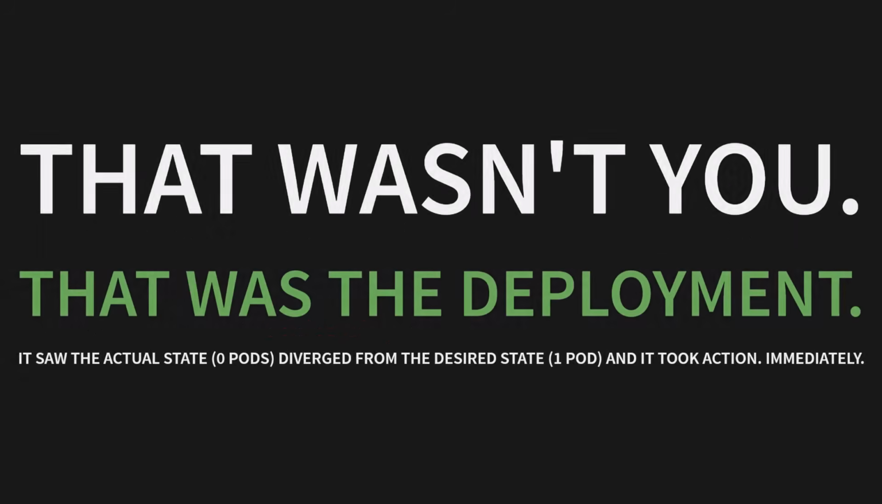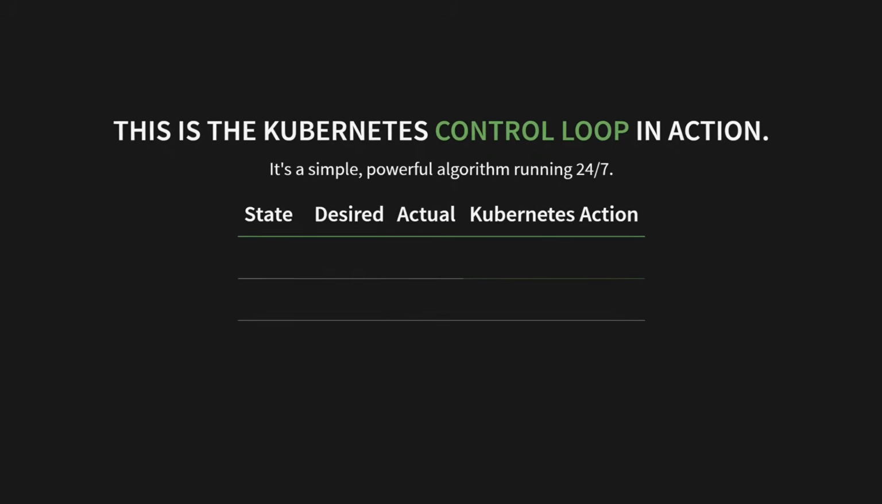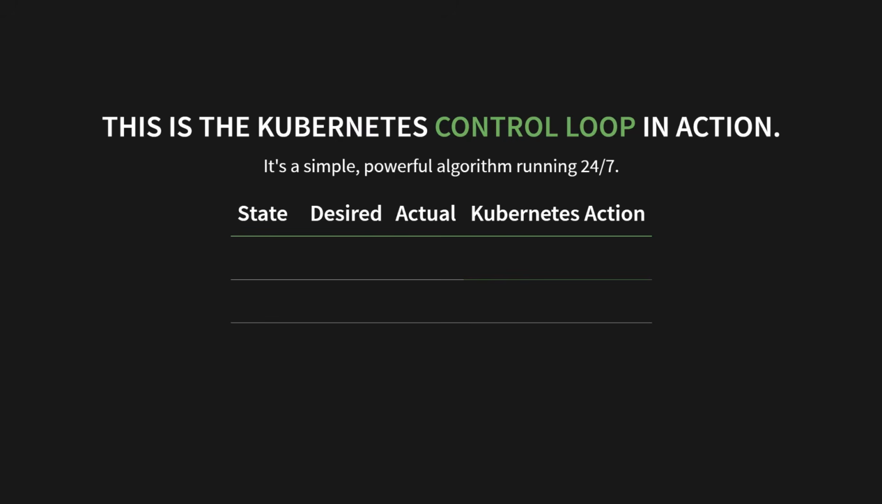That wasn't you. That was the deployment. It saw the actual state, 0 pods, had diverged from the desired state, 1 pod, and it took action immediately. This is the Kubernetes control loop in action. It's a simple, powerful algorithm running 24/7.